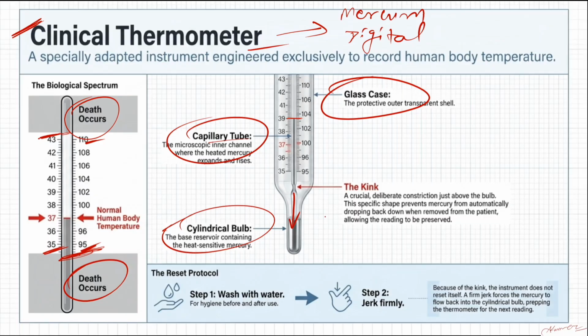Once you are done, we use the thermometer. What you have to do is wash it with water. After that, you jerk it firmly but slowly, so that the mercury level settles back down to the cylindrical bulb, so that you can use it again later. Clear? While doing this, you have to be very careful, because it is made of glass, and if you leave it, it will break. So you have to take care of that.